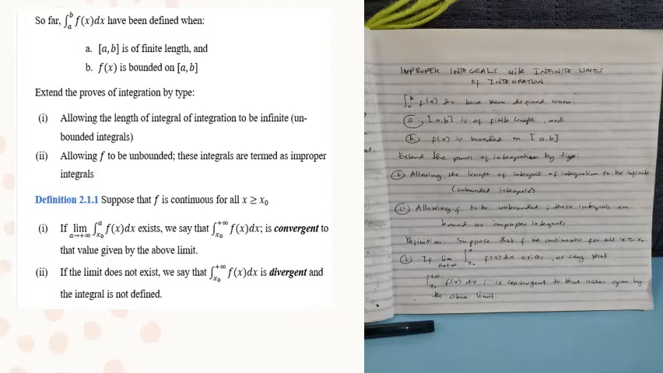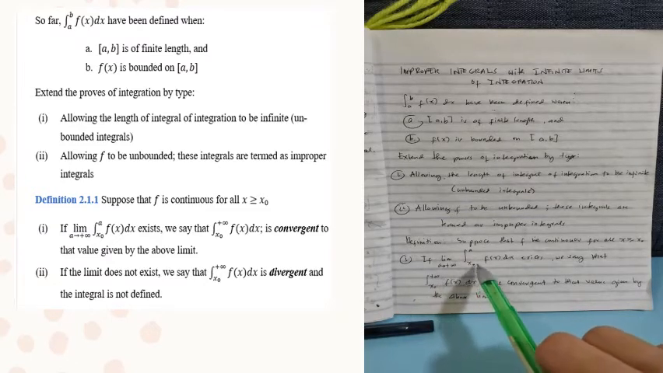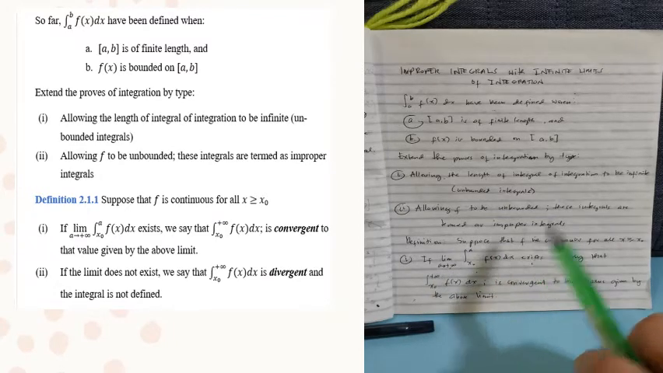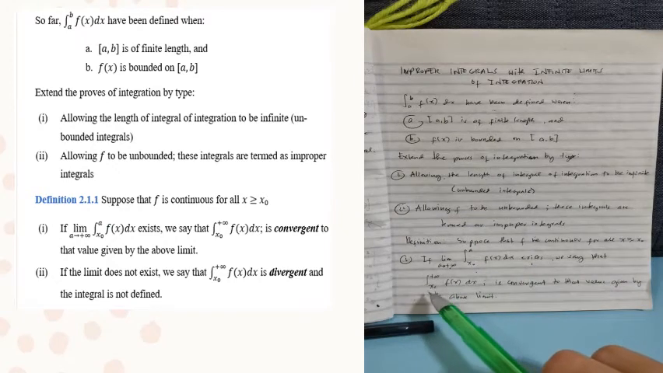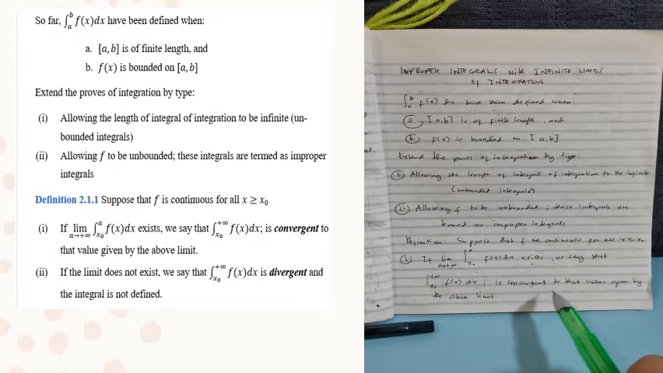Okay, so we have a definition here. So suppose that f is continuous for all x greater than or equal to x sub o. If the limit of the integral of f of x dx from x sub o to a as a approaches positive infinity exists, so we can say that the integral of the function f of x dx from x sub o to positive infinity is convergent to that value given by the above limit.